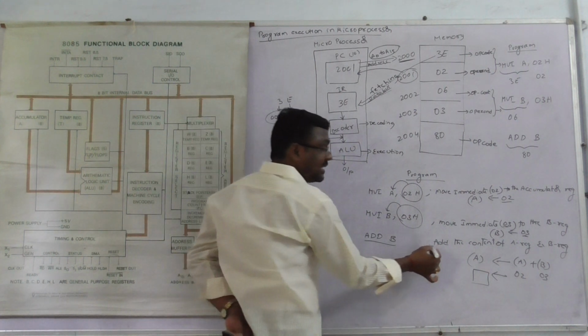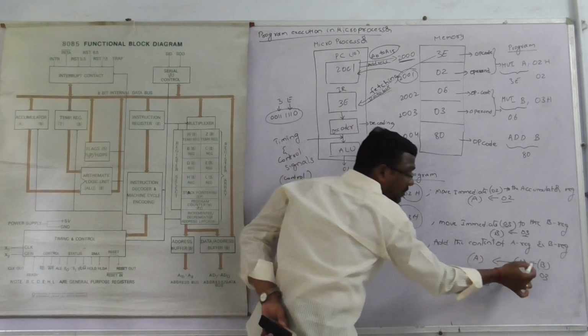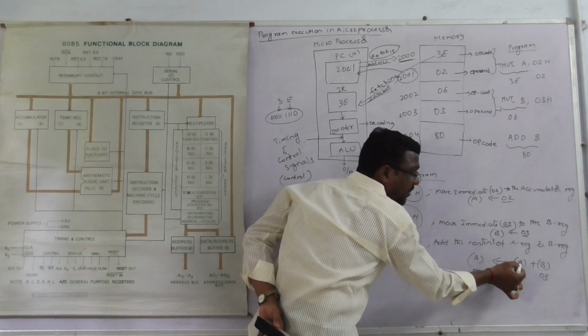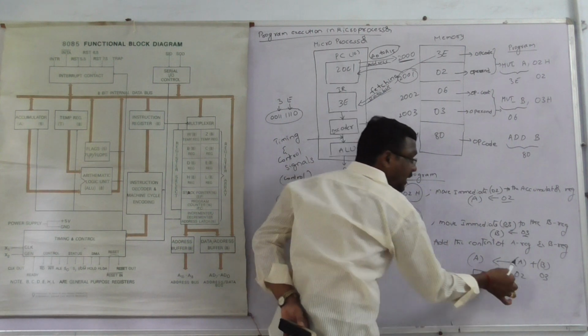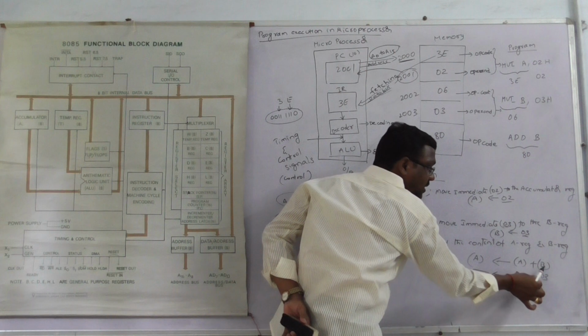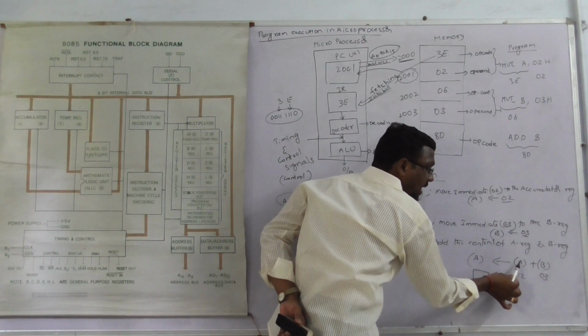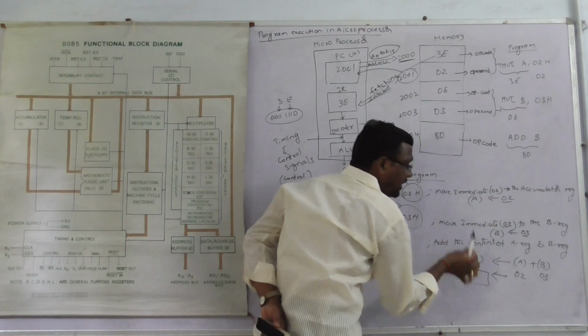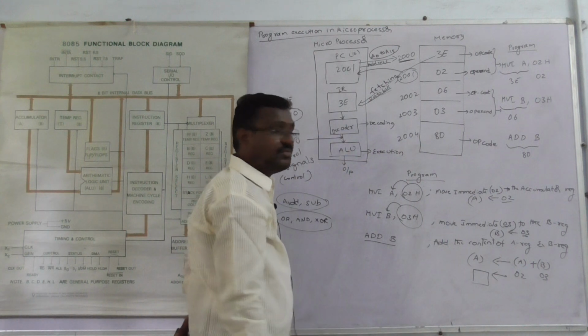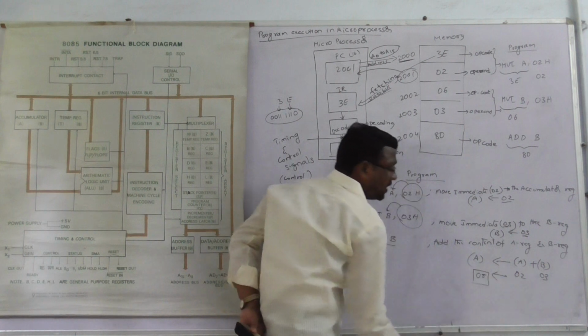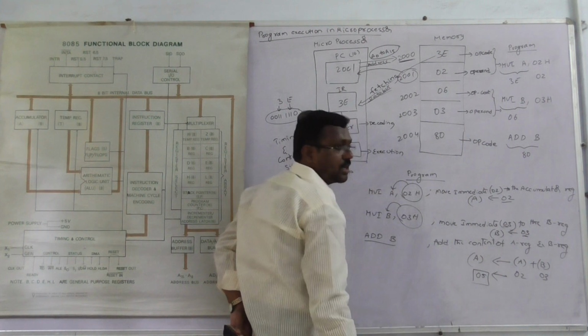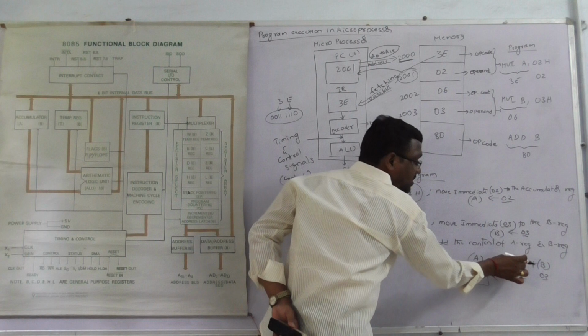ADD B means add the content of the B register to the accumulator. Which register is selected? Accumulator register. Here the contents of the accumulator register and B register are added and the final result is stored in the accumulator register. How much is stored in the accumulator register? 05.